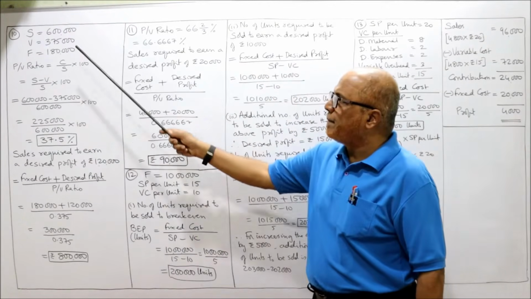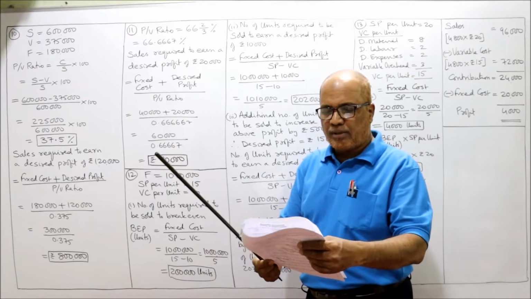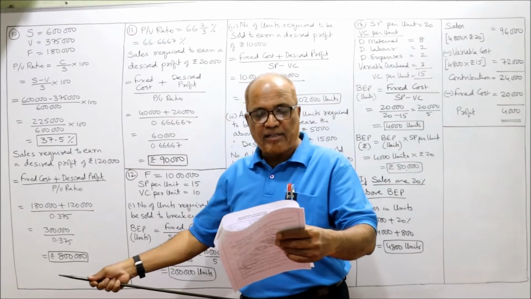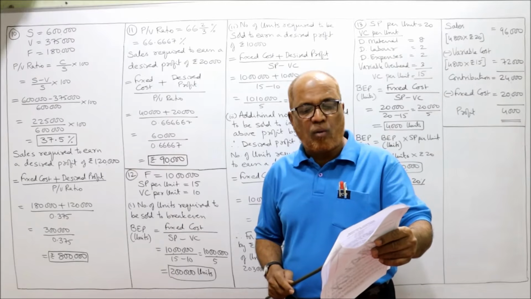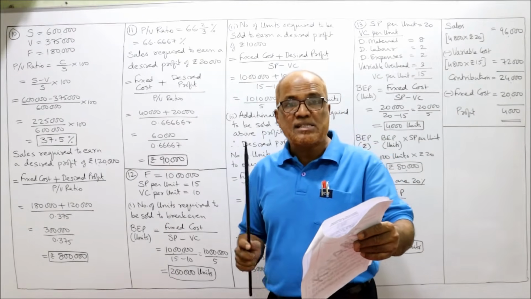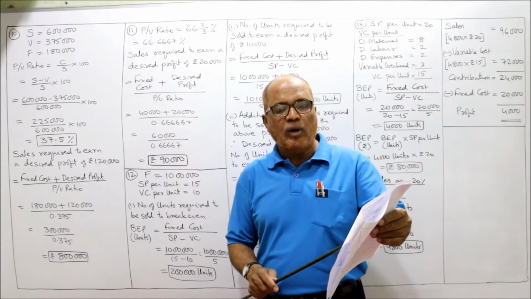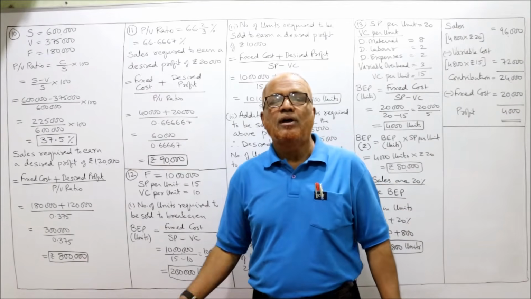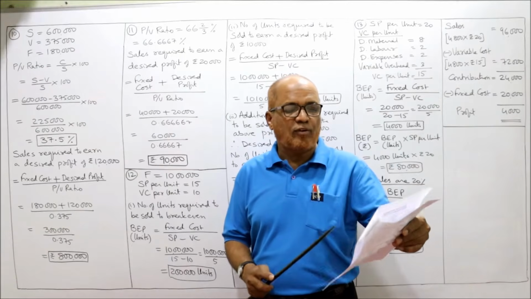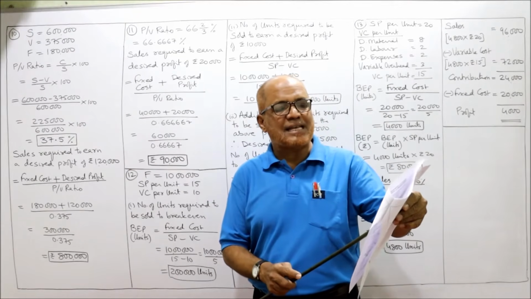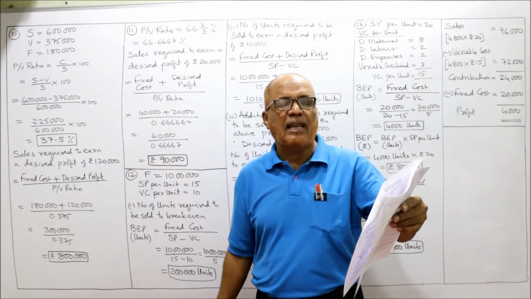Now see the solution of this problem. Sales are given 6 lakh. Sorry, I have read out the 9th problem. Actually it is the 10th problem we have to do. From the following figures, calculate the sales required to earn a profit. This is the 10th problem. From the following figures, calculate the sales required to earn a profit of 1,20,000. Now how much sales we have to conduct in order to get a desired profit of rupees 1,20,000? Sales are given 6 lakh, variable cost is given 3,75,000 and fixed cost is given 1,80,000.